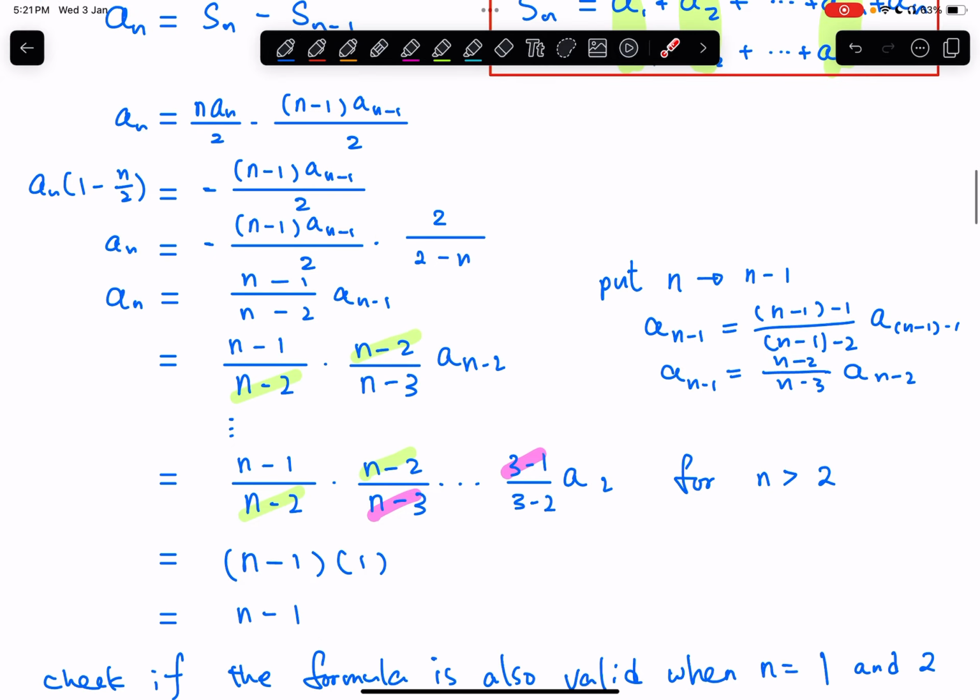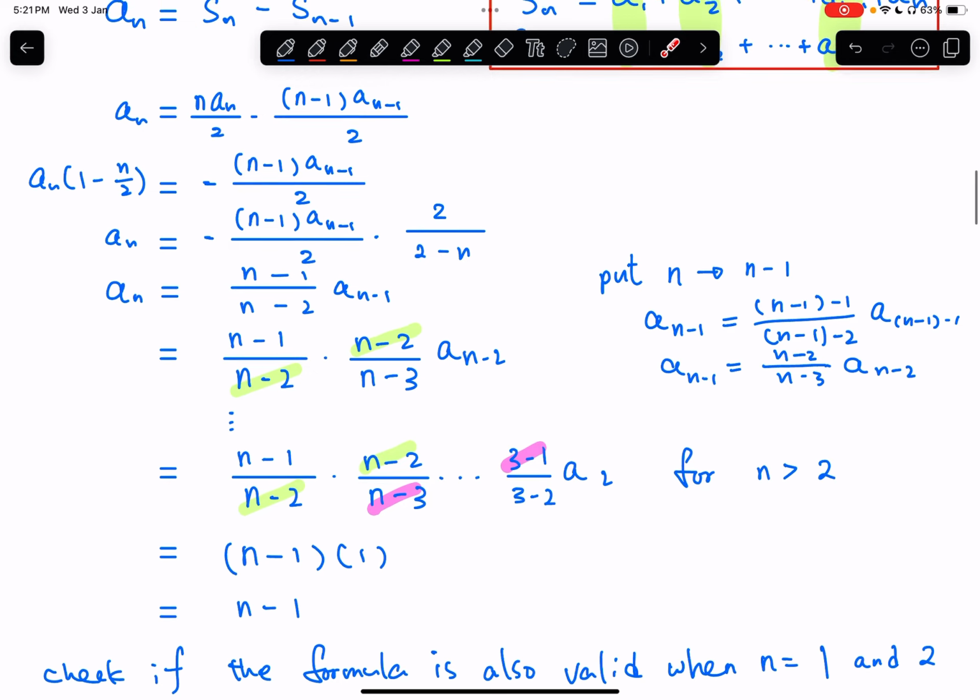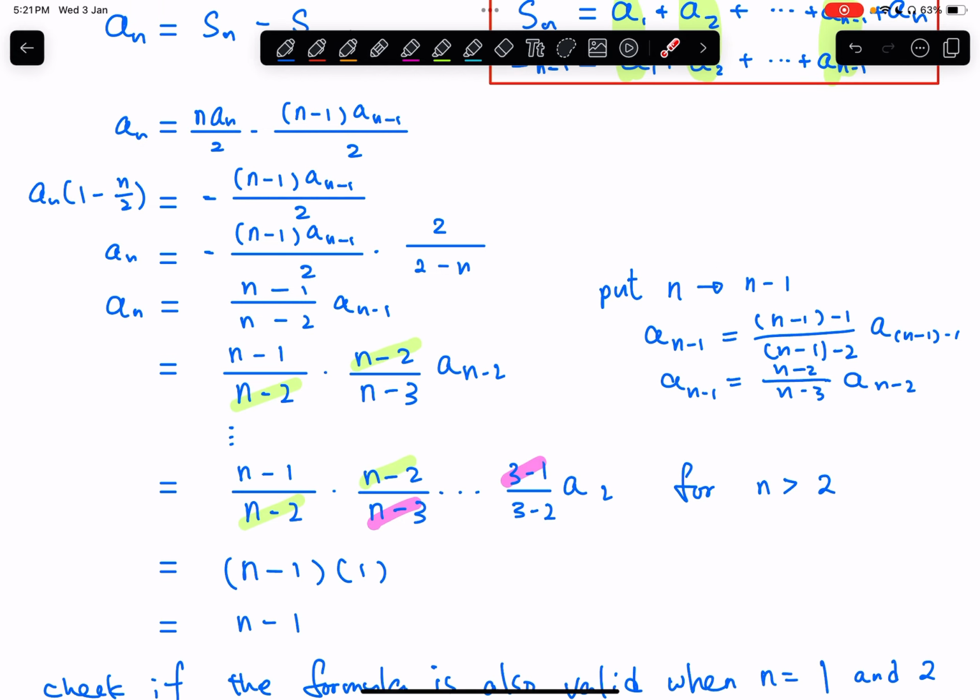All right, so next, you are going to see this original expression, although it looks very long, but indeed we can cancel out. There are lots of terms that are equal, we can cancel them out.